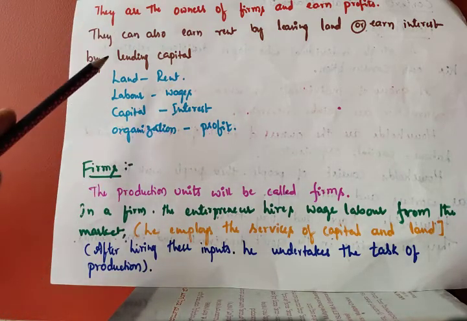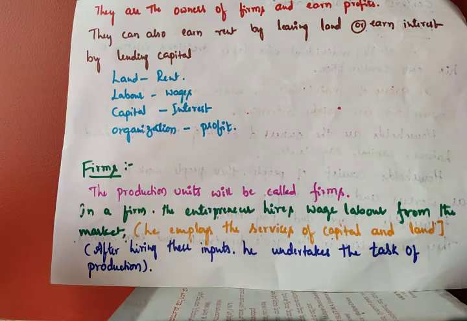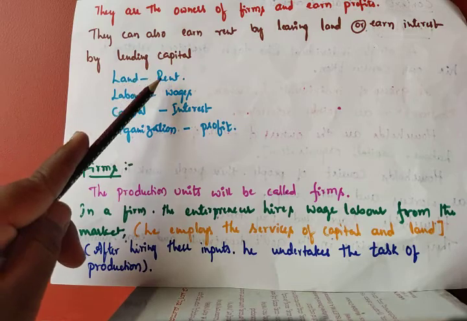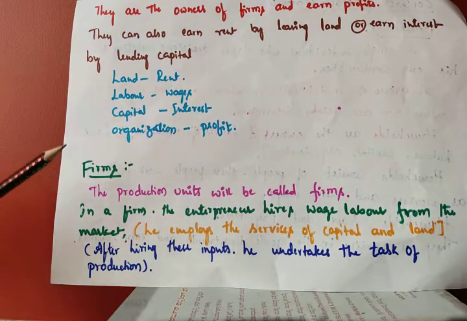The firms purchase the land, labor, capital, organization, and after utilizing them, they will provide rent, wages, interest, and profit. So here, the production units will be called firms. In a firm, the entrepreneur, like the organizer, hires wage labor. So what is the meaning of wage labor? I already explained what wage labor means. Wage labor is nothing but buying and selling.